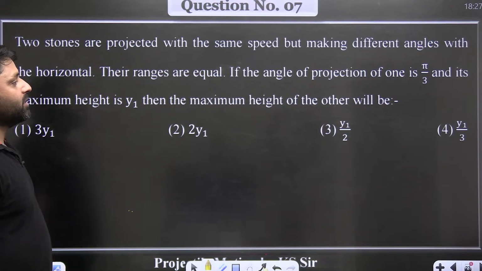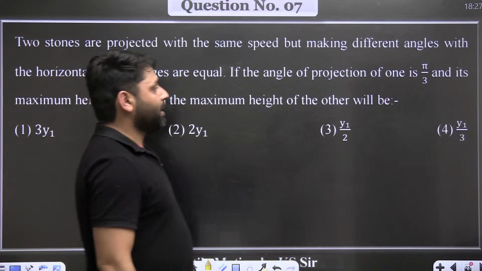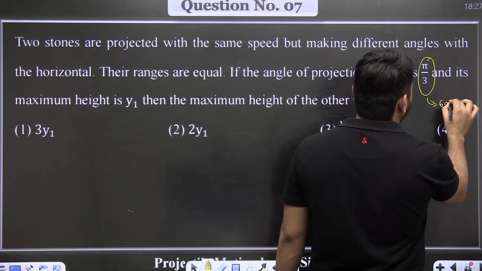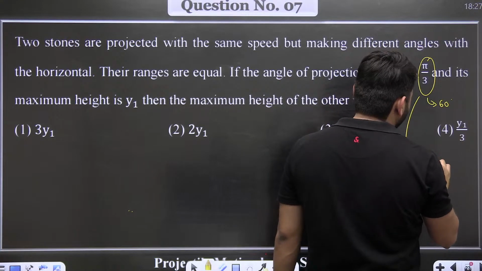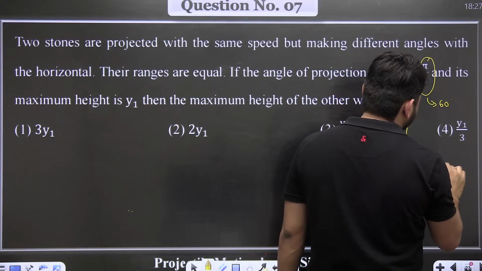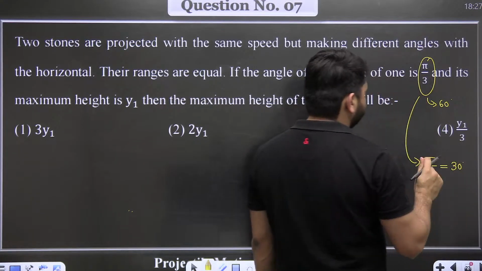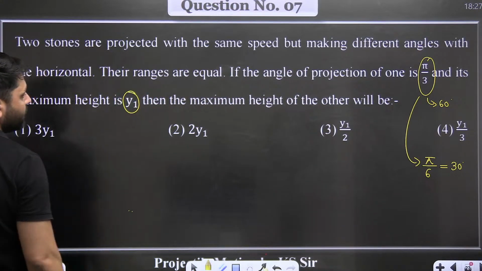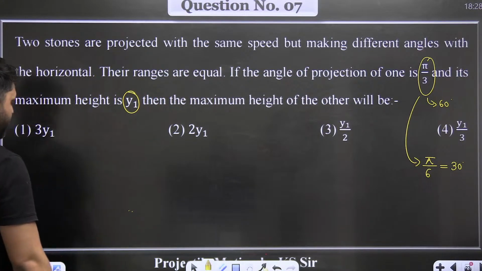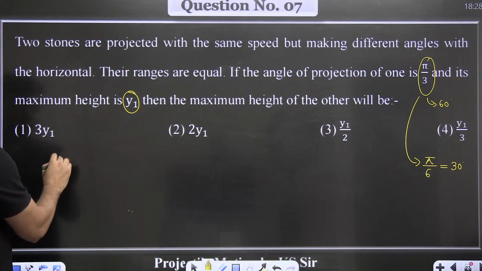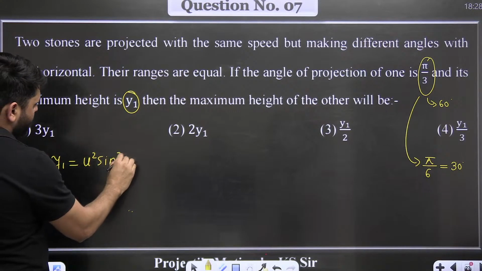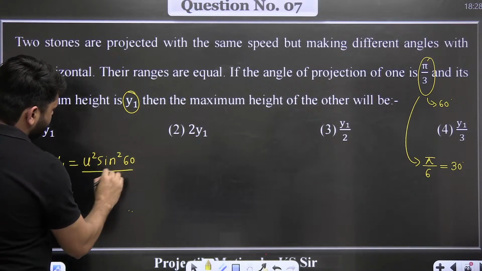If the angle of projection of one is pi/3, pi/3 is 60 degree, the other angle will be pi/6, which is 30 degree. Its maximum height is y1. Then what will be the maximum height of the other? So y1 is equal to u square sine square 60 divided by 2g.